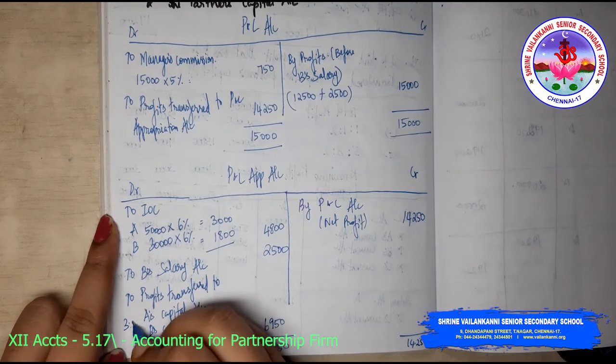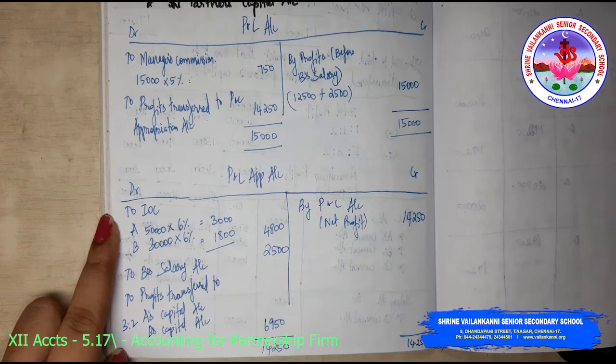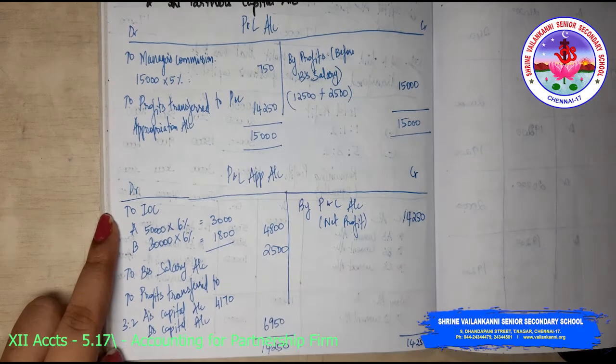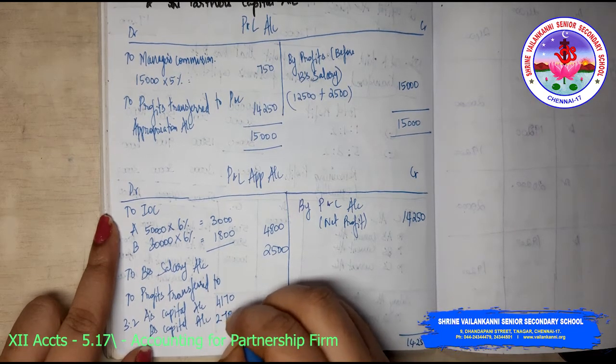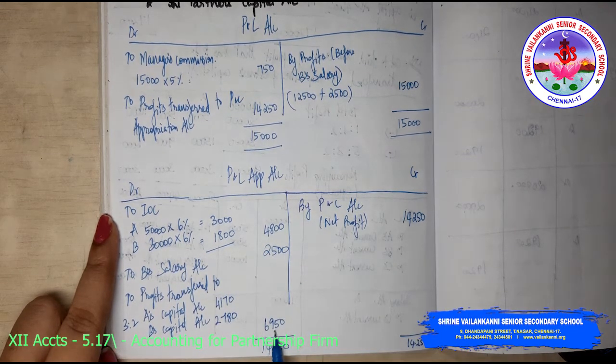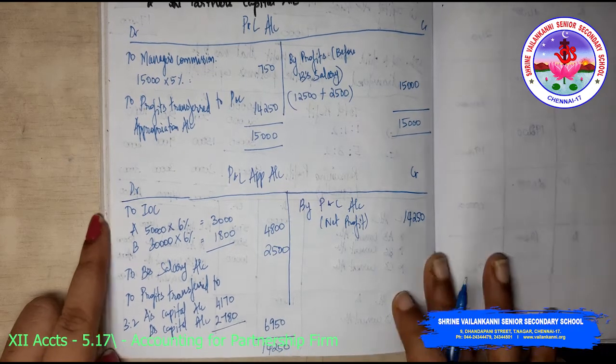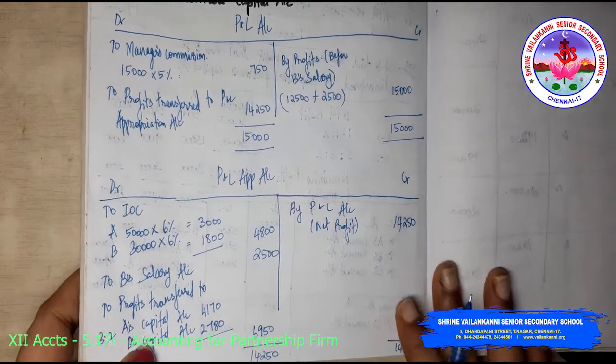So if we share it in 3:2, 6,950 divided by 5 into 3, 4,170, and 4,170 is for 3. What is for 2? You get 2,780. How did I get this? 6,950 divided by 5 into 2. Okay. So we have completed the P&L appropriation account.